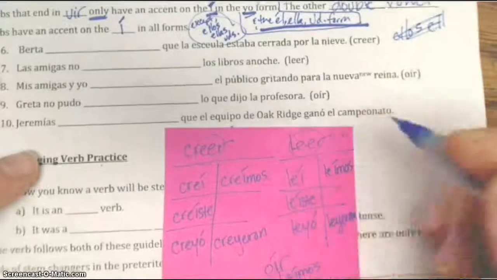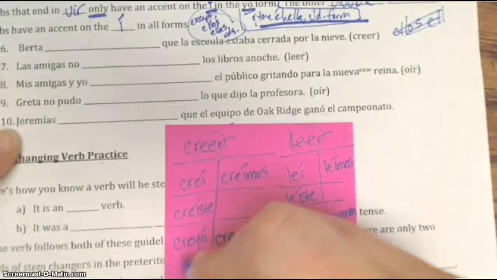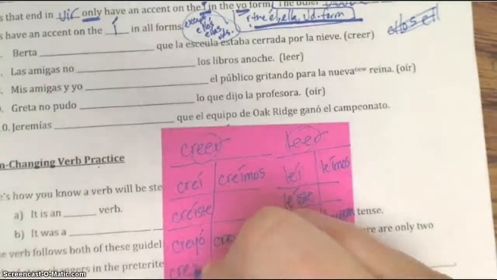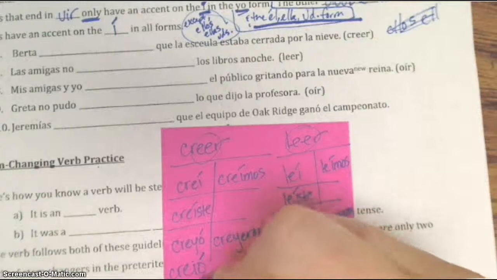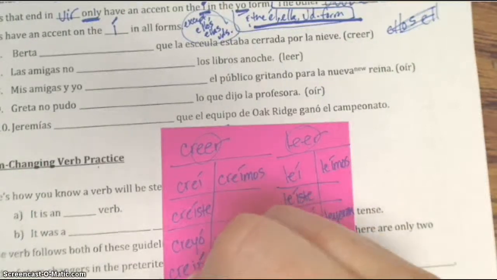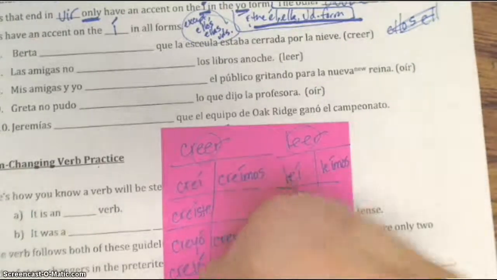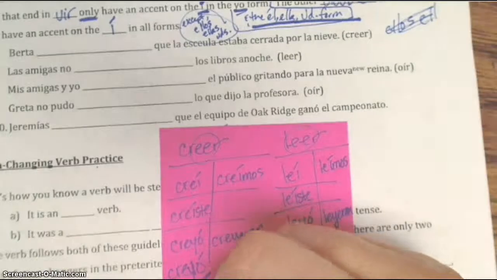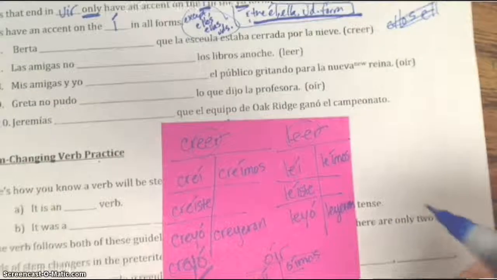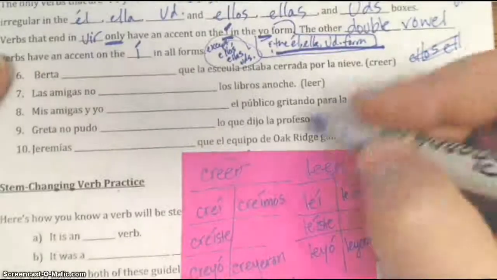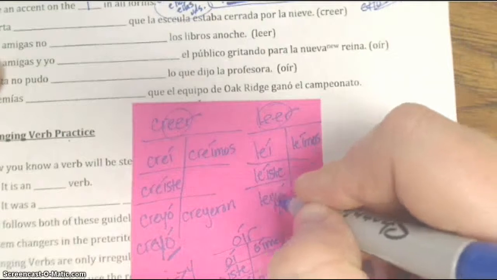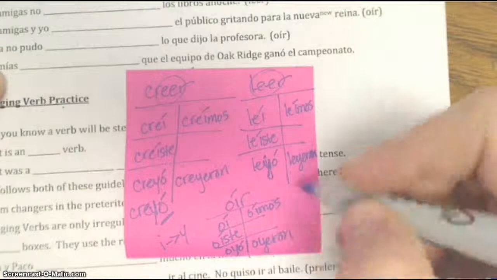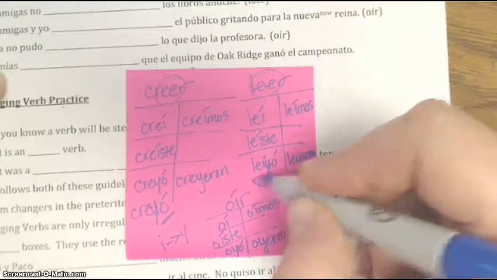Okay? The other thing that you might notice is that if I just took off the -er ending and put what would normally go in that chart, it would have an accent there anyway, but then I would have this -ayo, and it doesn't look right with 3 vowels there. So this I becomes a Y, which is why they're called I to Y verbs, okay? So, anyway, let's fill in the blanks here. Same thing for leer. I became a Y. This would have been an I, but it became a Y. Leyó, oyó, oyeron. And it only happens in these boxes.